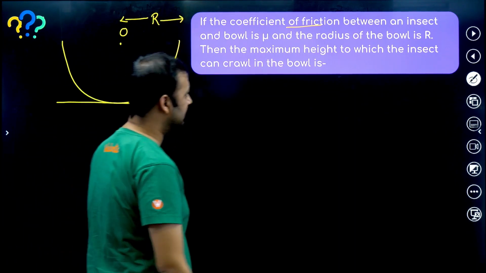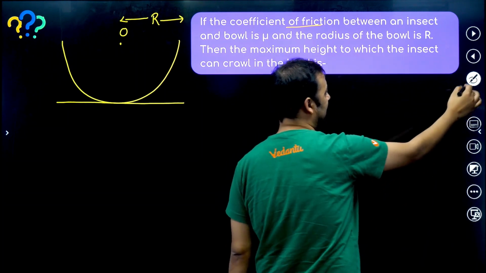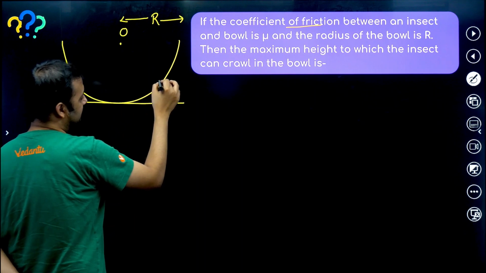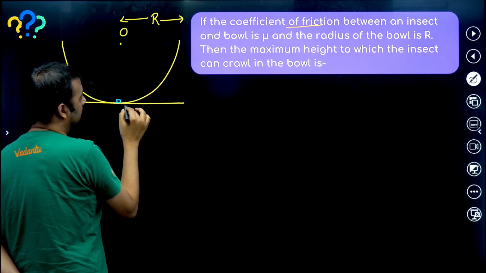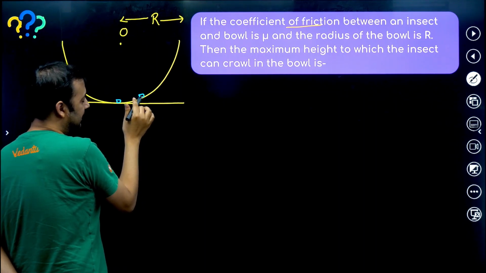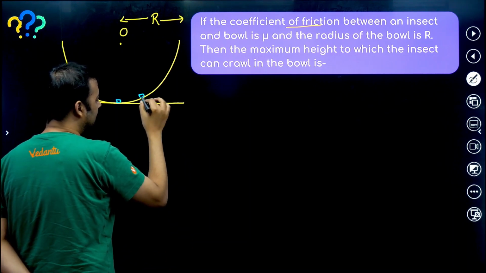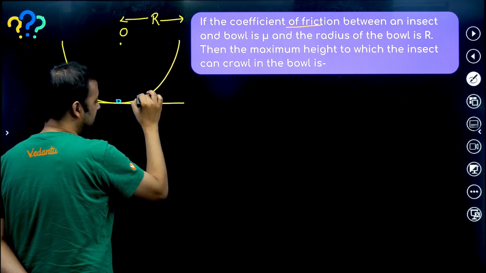Now an insect is crawling and climbing up. See what is happening: the insect starts from this point and reaches here. We have to see up to what height it can reach. So how can we do this question? Very simple. Suppose the insect is able to reach till here.